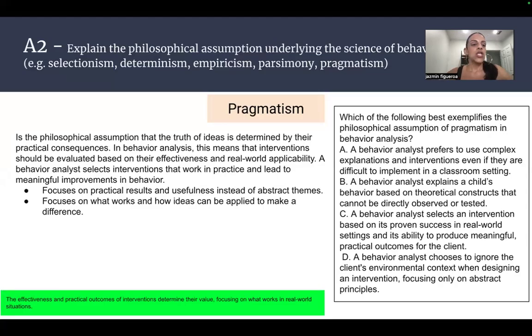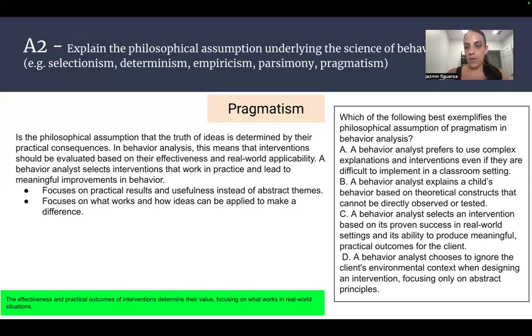Pragmatism. All right, so pragmatism is the philosophical assumption that the truth of ideas is determined by their practical consequences. In behavior analysis, this means that interventions should be evaluated based on their effectiveness and real-world applicability. A behavior analyst selects interventions that work in practice and lead to meaningful improvement in behavior. So we want to focus on practical results and usefulness instead of abstract theory. It focuses on what works and how ideas can be applied to make a difference.